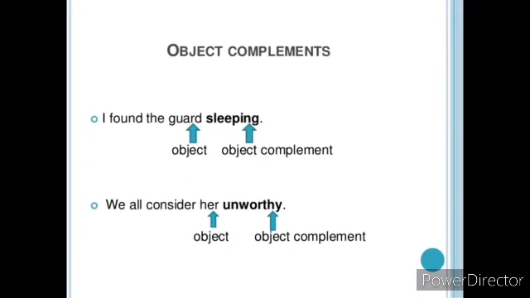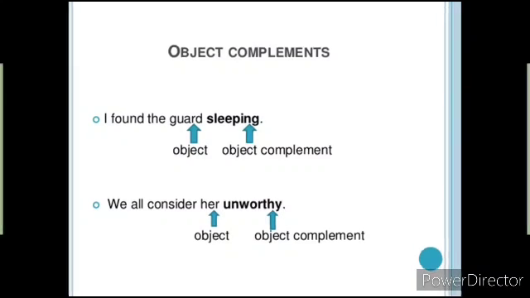One more example. I found the guard sleeping. Here guard is the direct object, and sleeping is the object complement. The object complement sleeping describes the direct object, guard. So it is known as object complement. The next example, we all consider her unworthy. Unworthy is the object complement here and her is the direct object. The object complement unworthy renames and shows the direct object, her. So it is known as object complement, children.